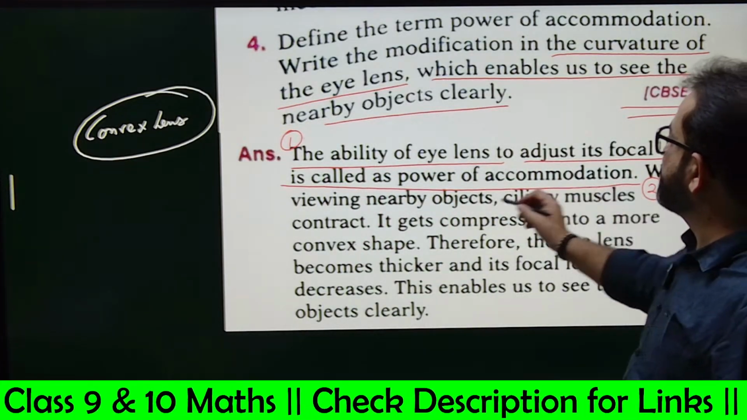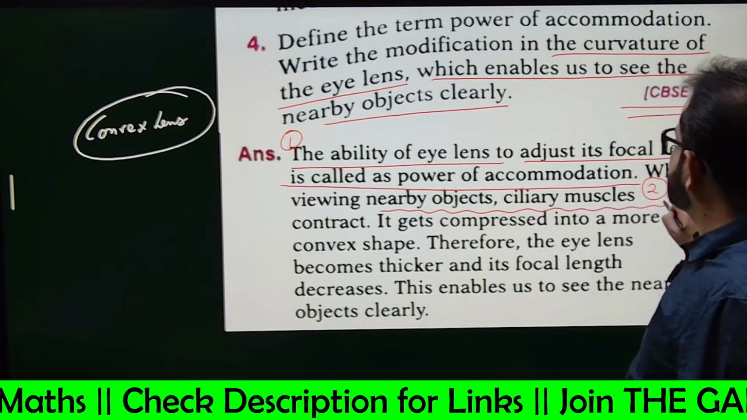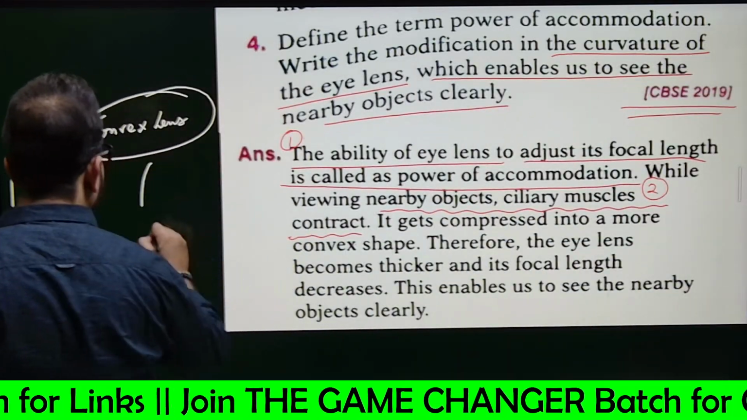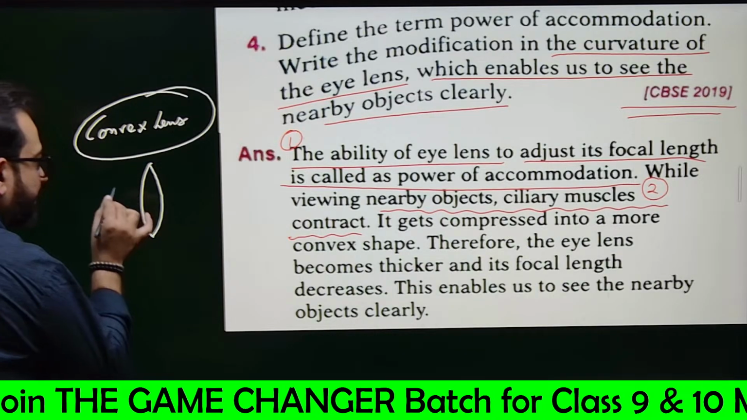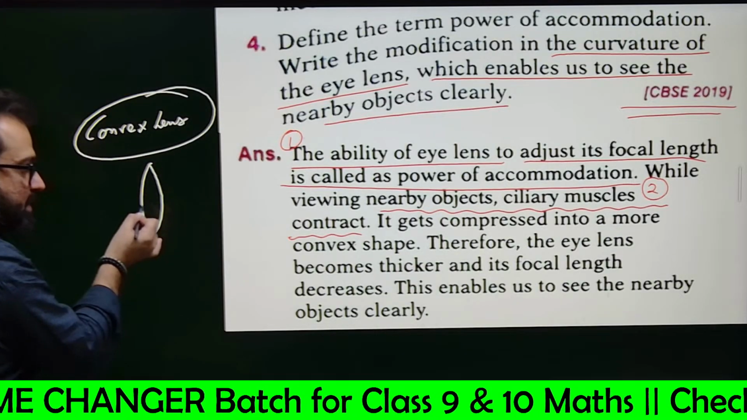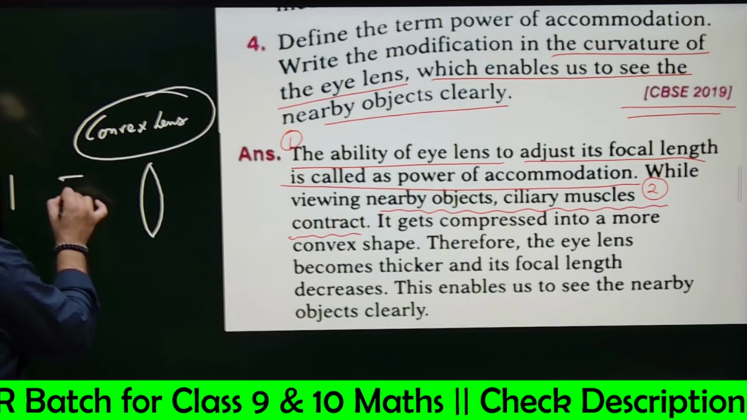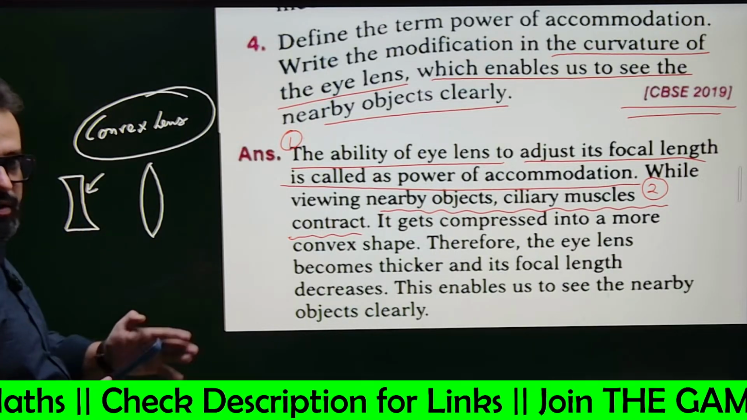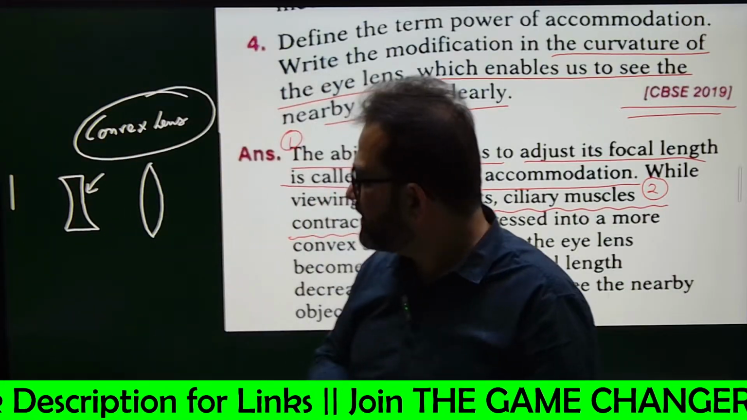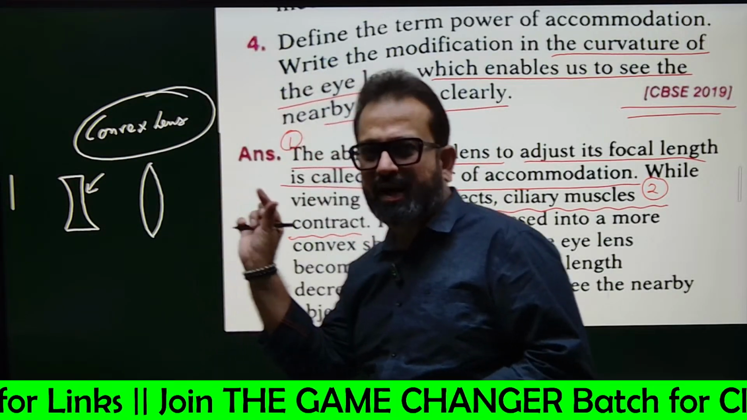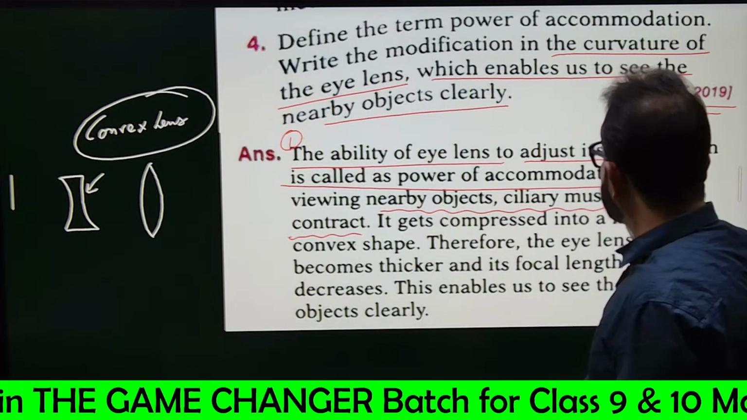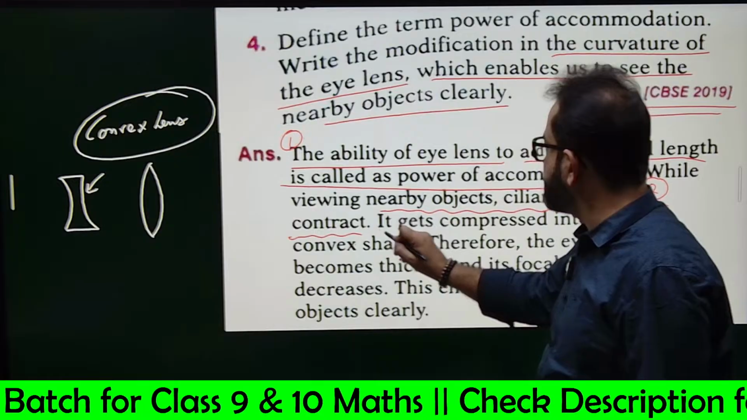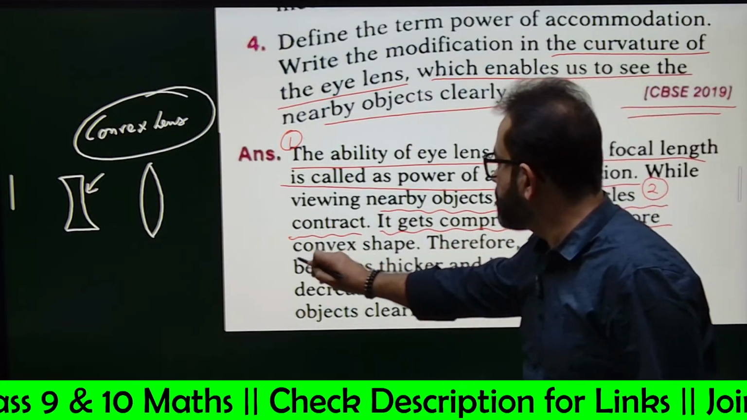So just read it. While viewing nearby objects, ciliary muscles contract. You can see convex lenses of this type, and if you want to use this lens, your lens must be towards this nature. Yes or no? Although it is not a concave lens in your eyes, your lens would be somewhat contracted. So ciliary muscles must contract. If the lens is contracted, ciliary muscles would be contracted. So it gets compressed into a more convex shape.